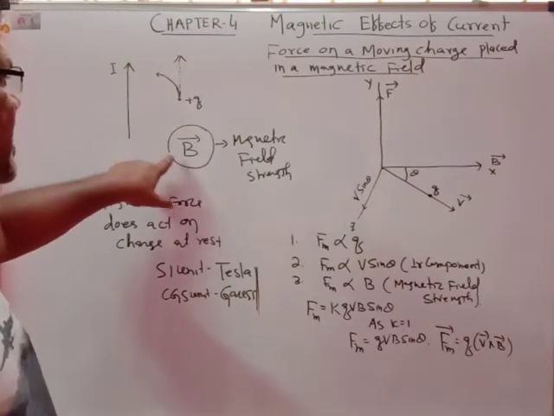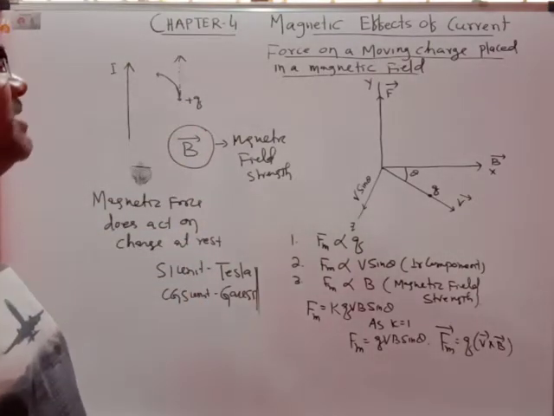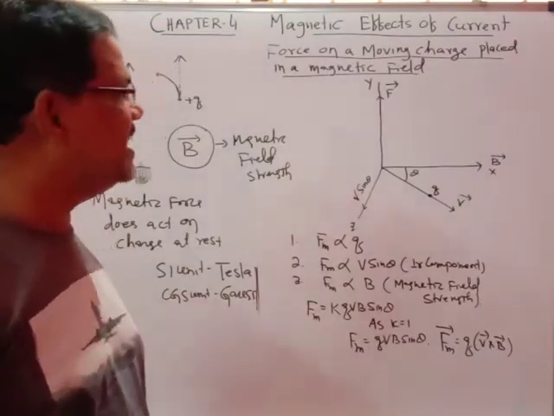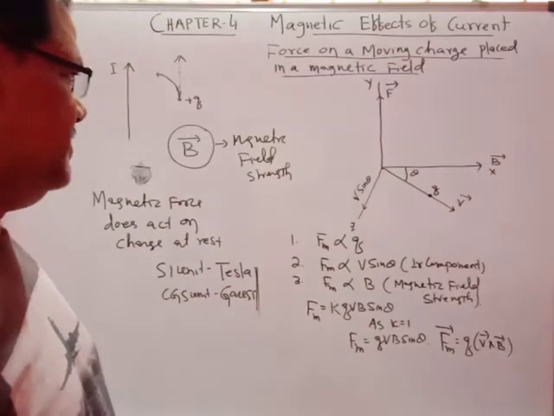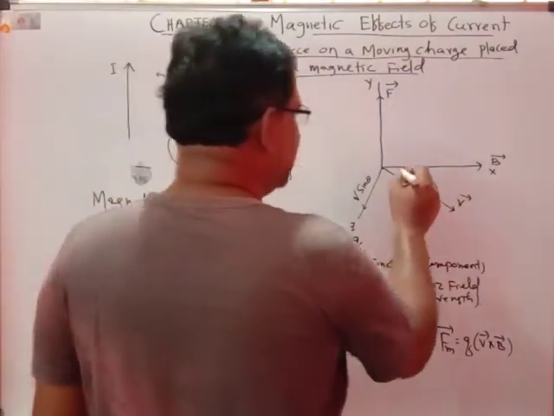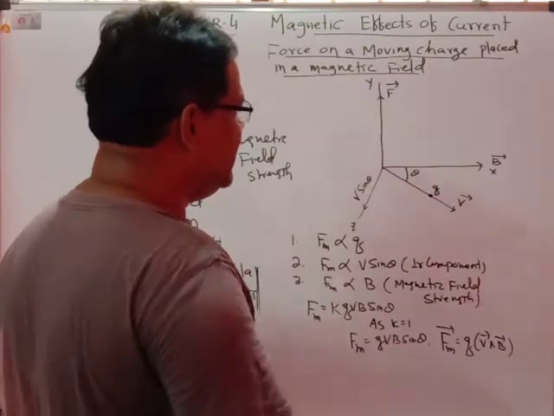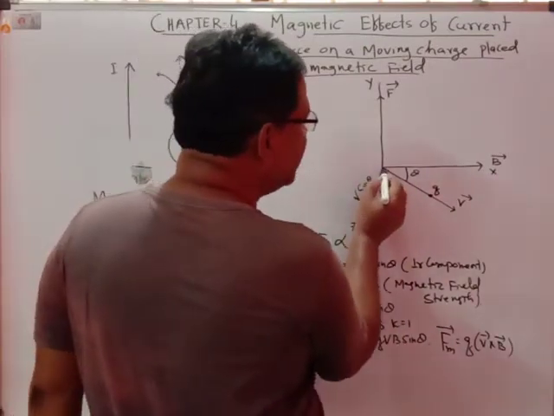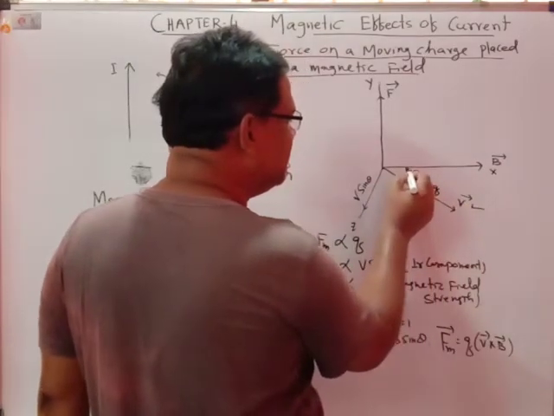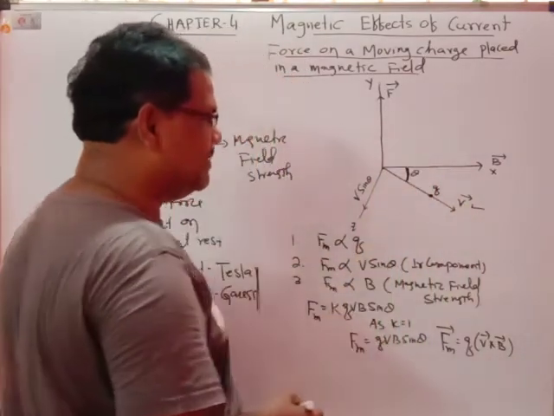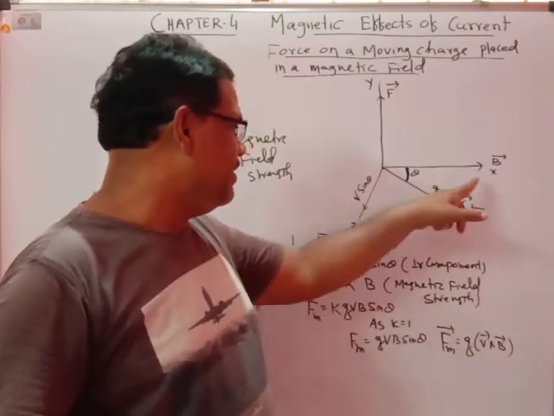This is the magnetic field. Now we will discuss the expression for the force acting on a moving charge placed in a magnetic field. Suppose the magnetic field is directed along the x-axis, and the charge q is moving with velocity v, making an angle theta with the magnetic field. That means the charge is moving in the xz plane.